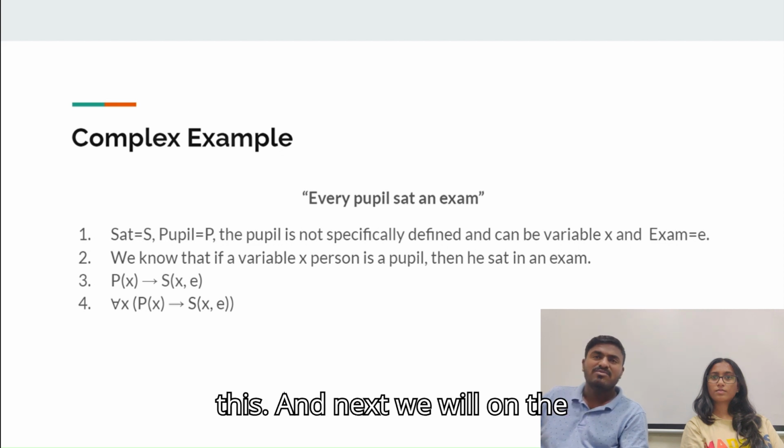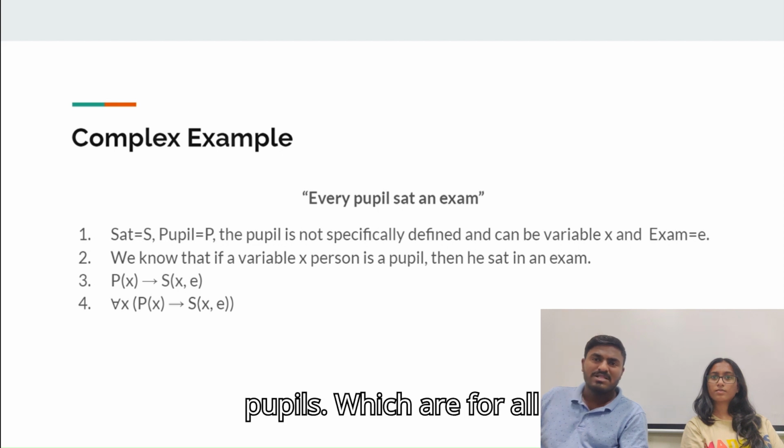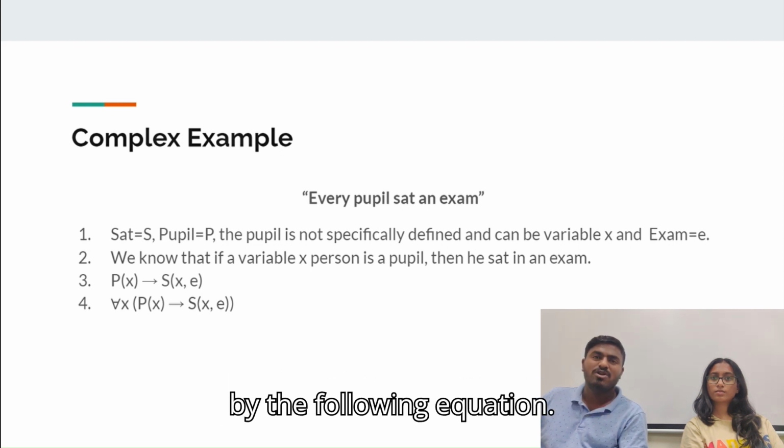And in the next step we will see that for all people who are pupils, they sat an exam. This is represented by the following equation. I think you have a fair idea now of how truth semantics works. Yes, I surely do.